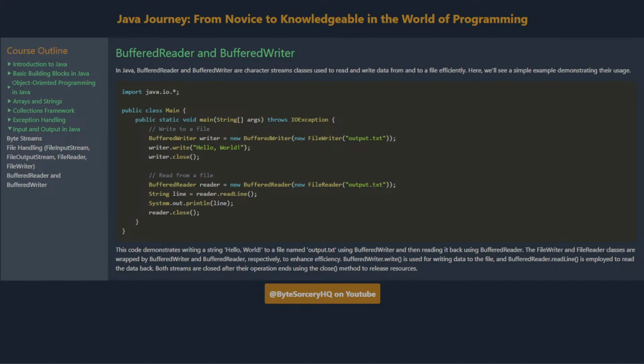In Java, BufferedReader and BufferedWriter are character stream classes used to read and write data from and to a file efficiently. Here, we'll see a simple example demonstrating their usage.